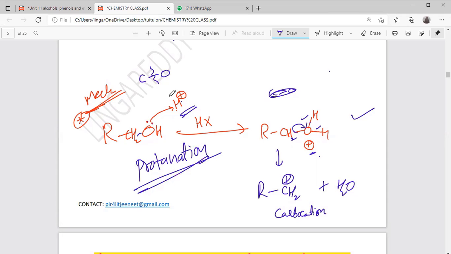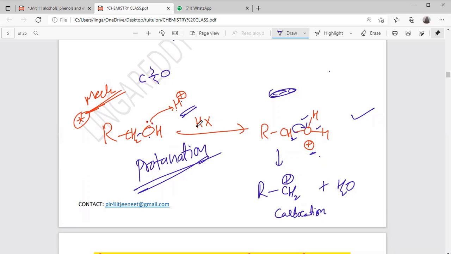What is protonation? Proton addition. The proton is adding on the oxygen. Okay, this is the protonation. Once protonation takes place, oxygen gets a positive charge. After that, the C-O bond breaks very easily. Understood this mechanism? Yes, sir. Without H plus, the bond cannot break. When H plus is there in the acidic medium, the bond breaks very easily.